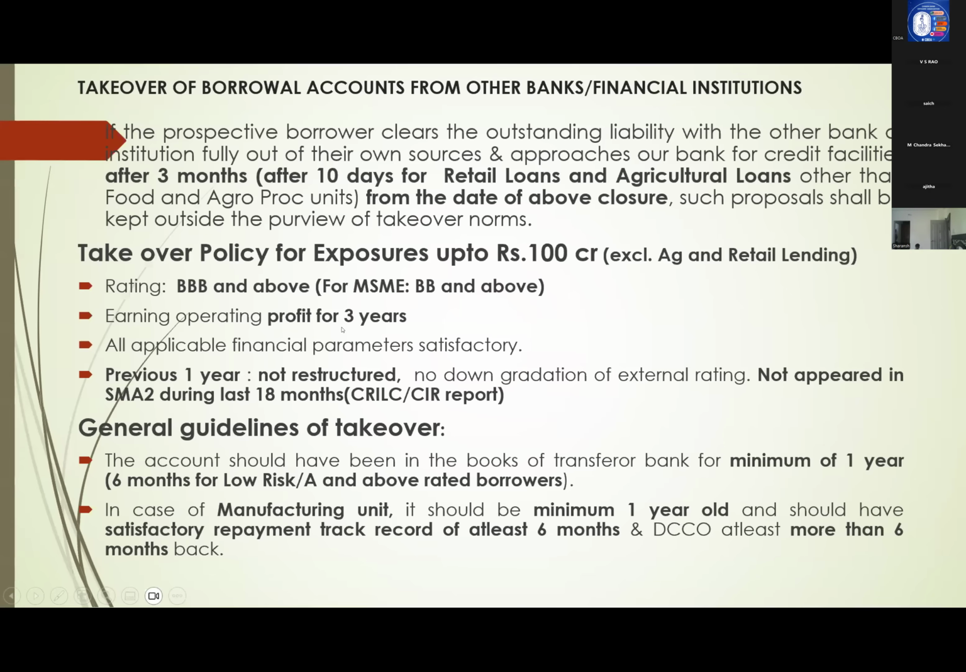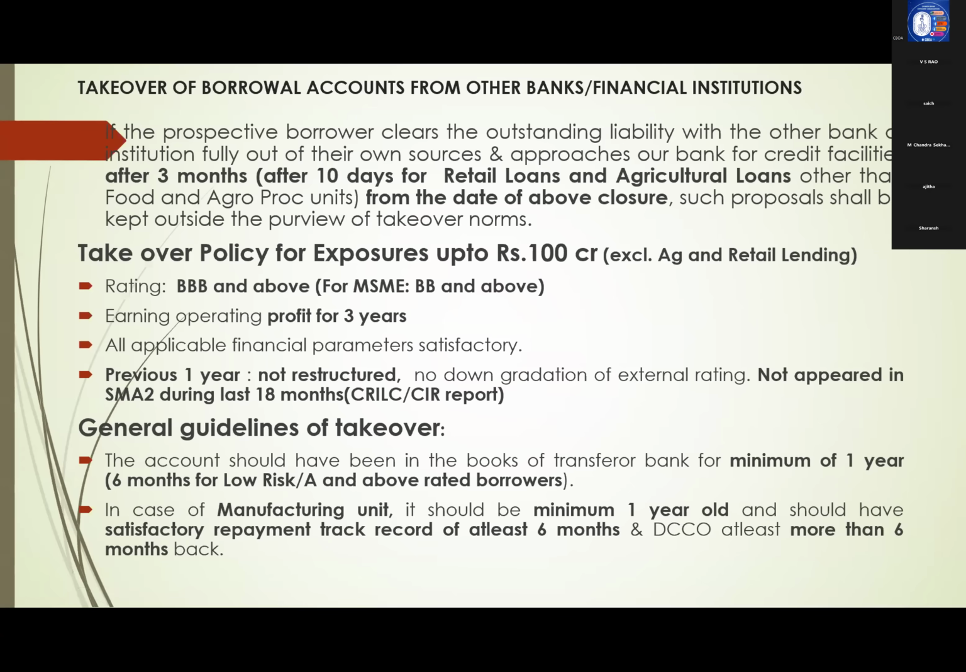Earning operating profit for 3 years, that is another condition. And next one, in the previous 1 year, it has not been restructured, and there is no downgradation of external rating. It should not have appeared in SMA2 during the last 18 months as per CRILC report or CA report. This is also important. Previous 18 months not appeared in SMA2.